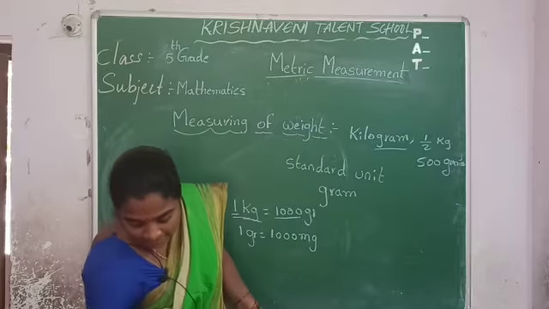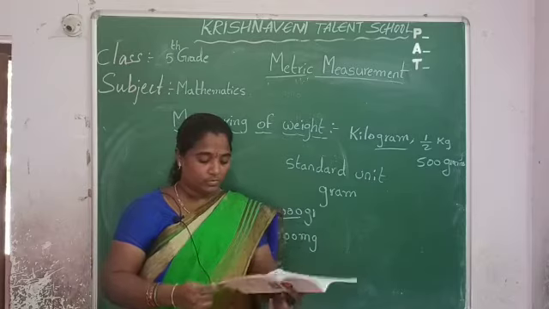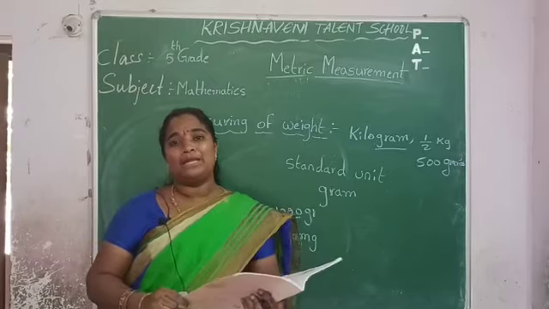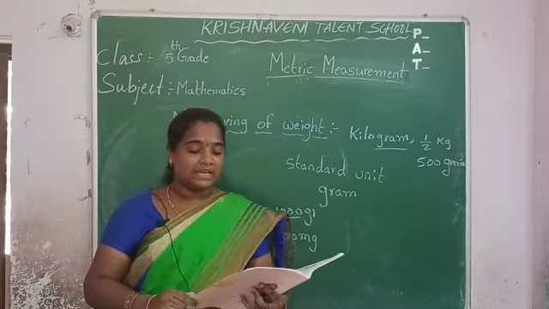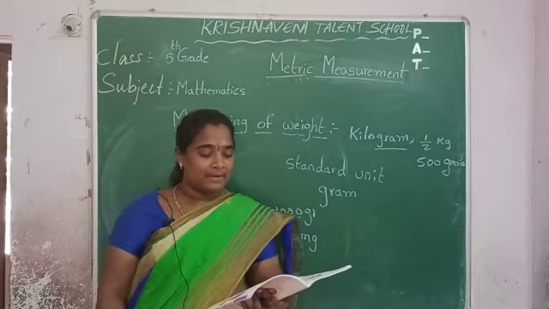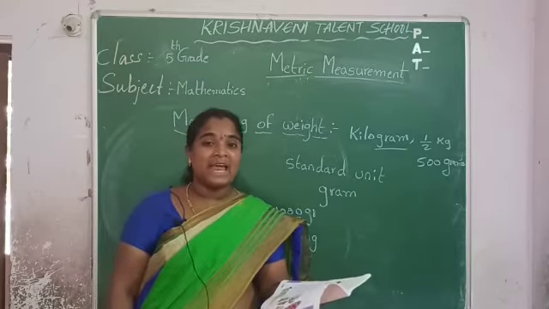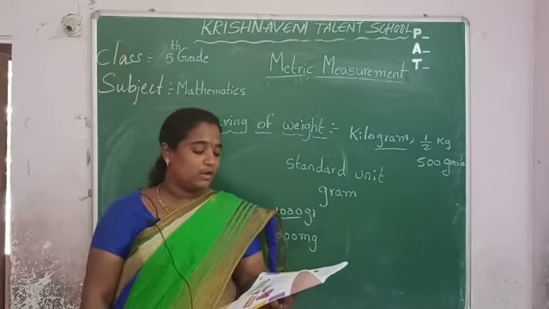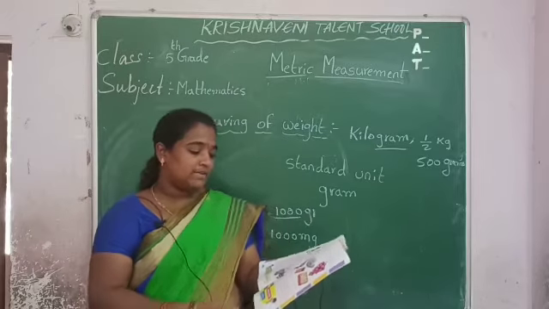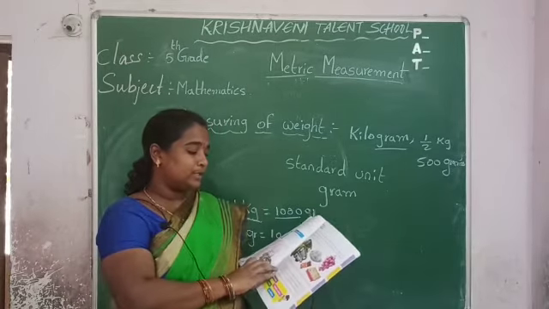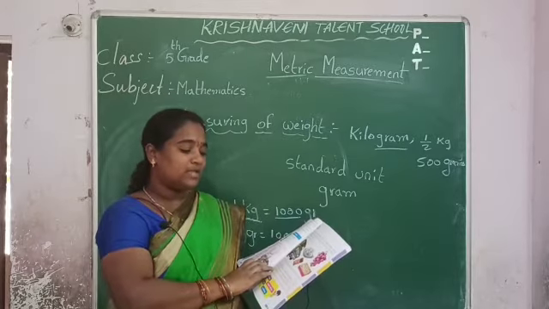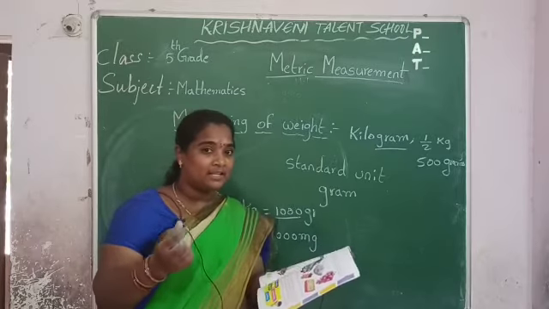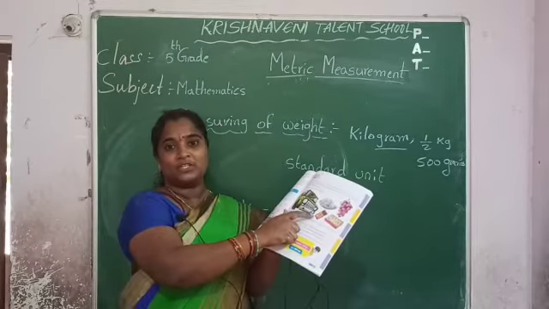Next, open the course book, page number 35. What are the commonly used units for measuring weight? Milligram, gram and kilogram. What is the standard unit for weight? Gram is the standard unit for weight. Now see here. Remember that the units used to measure depend on the weight of the object. So we use kilogram for heavy objects.